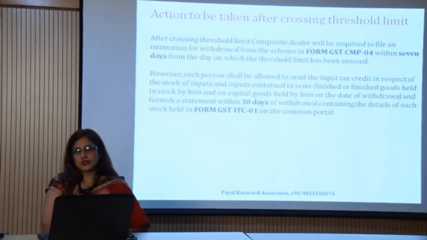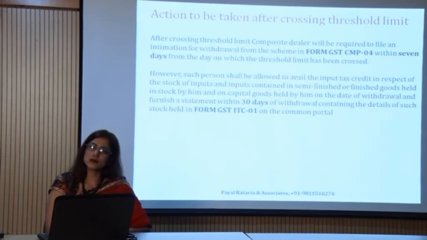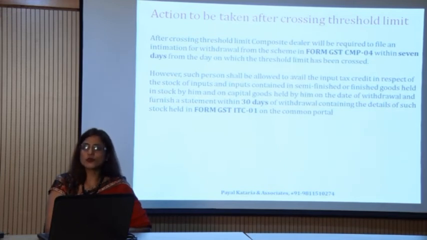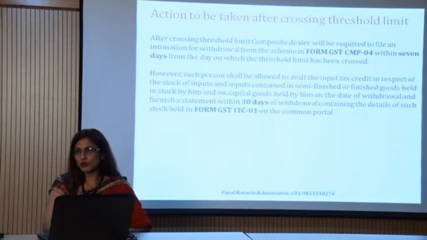Now you are running your business under the composition scheme, you are enjoying its benefits, and you are not at all bothered with the rate of taxes. One rate is applicable to you, and you are running your business by fulfilling all the conditions of the composition scheme.